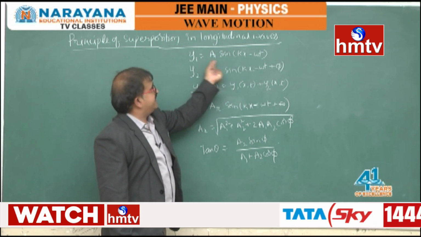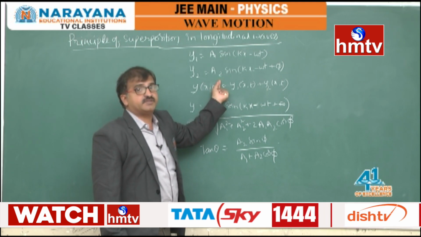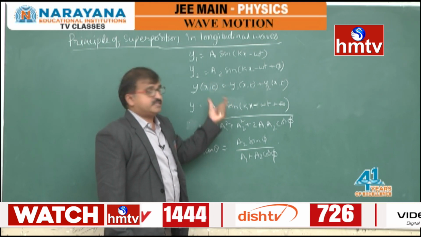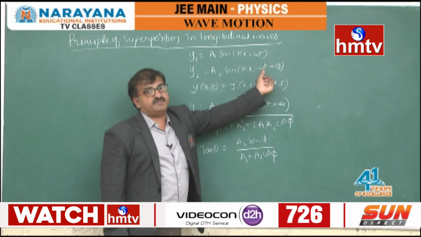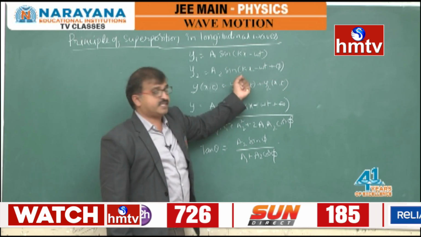So if you take A1 and A2 different, I am just trying to give the new set of formulas for this. y1 = A1 sin(kx - omega t), y2 = A2 sin(kx - omega t + phi), or you can take cosine also.